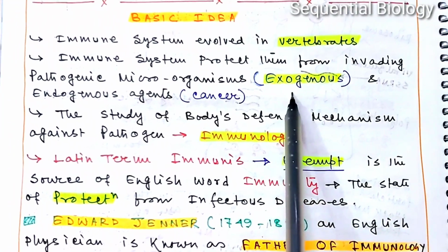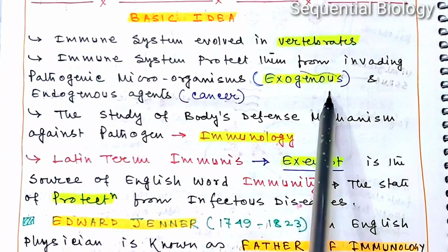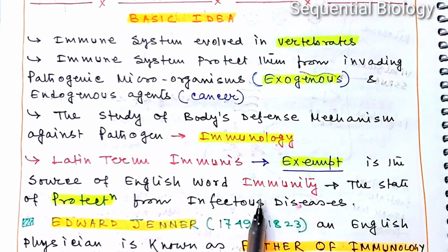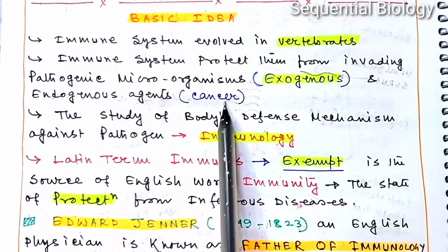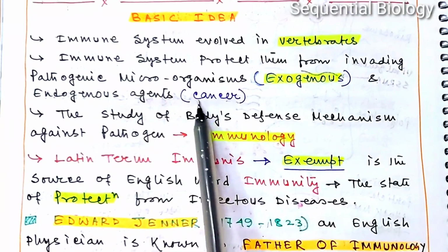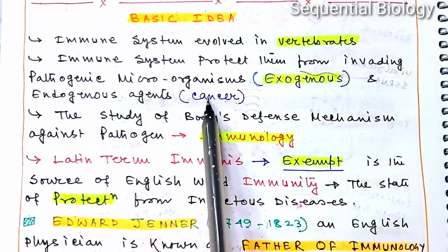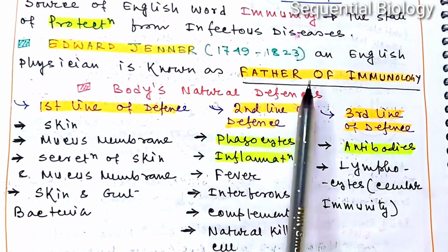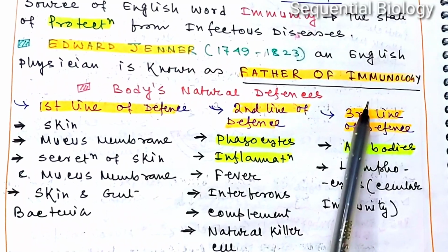So these pathogens are regarded as exogenous pathogens, but inside our body many harmful agents may be produced. These are the endogenous agents, and they may cause cancer. So our immunological system protects us from cancer. Edward Jenner, an English physician, is known as the father of immunology.